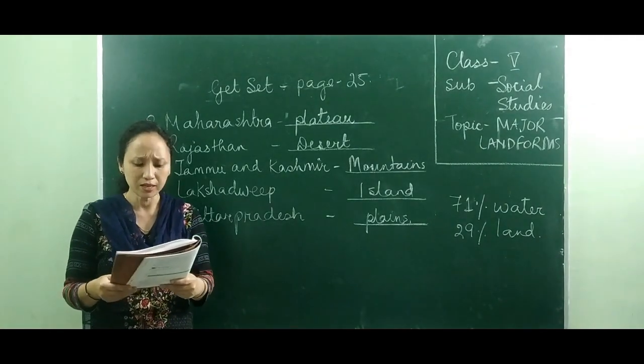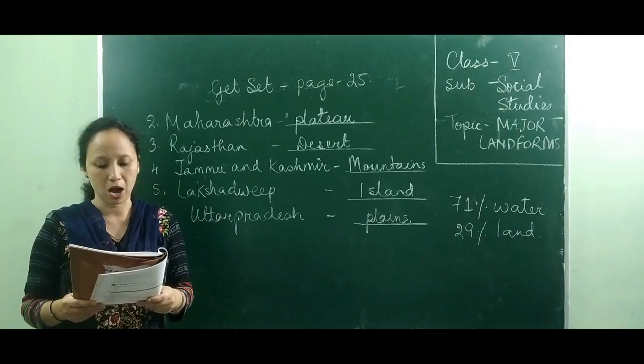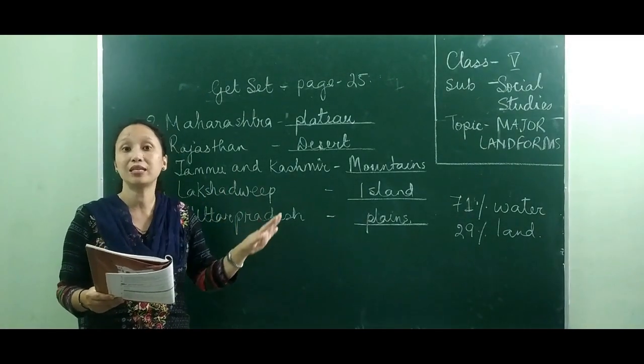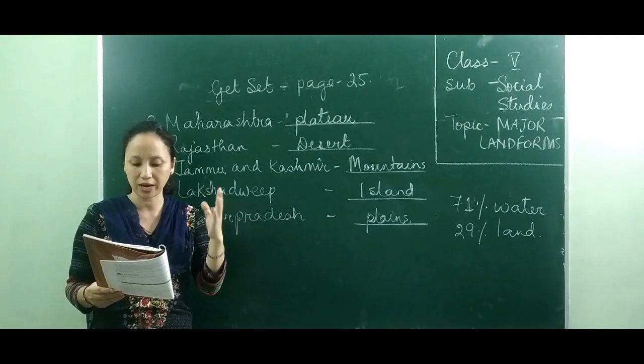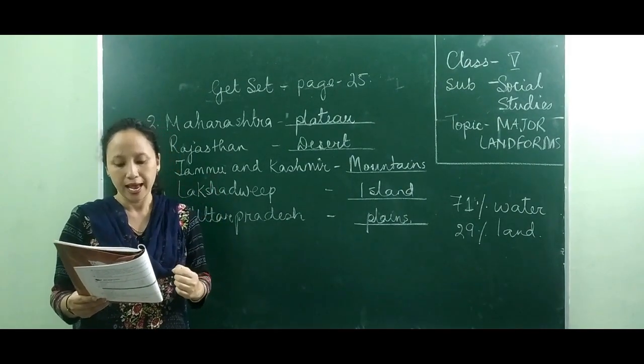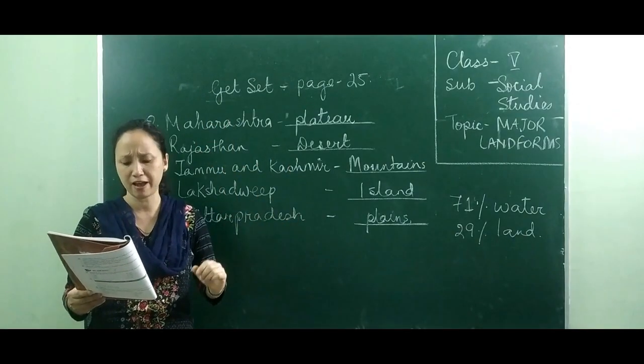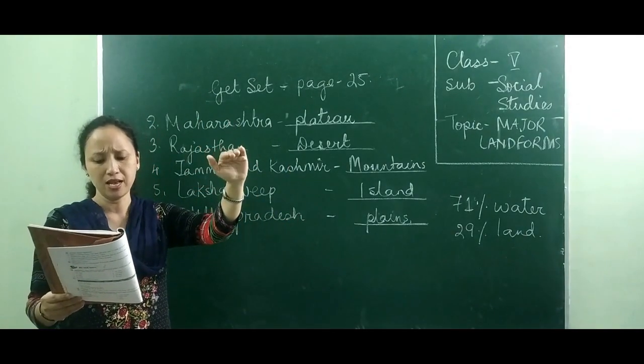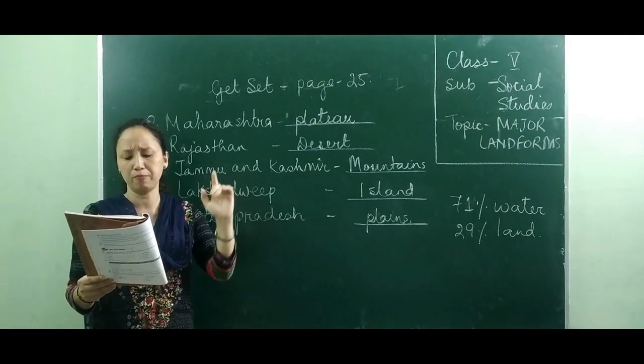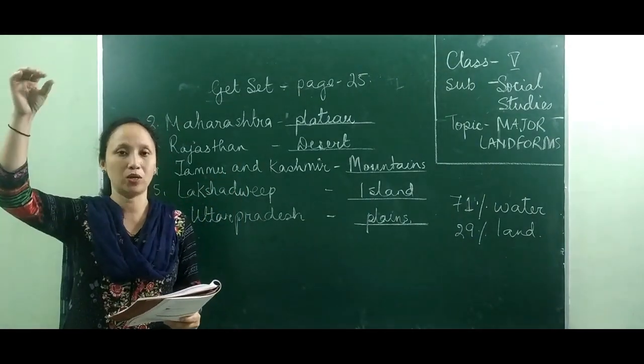Very good. Now, mountains cover about 20% of the total area of the earth. Try to keep that in mind. The mountains differ in height and shape. They have very steep slopes. The highest point of a mountain is called the peak or the summit.